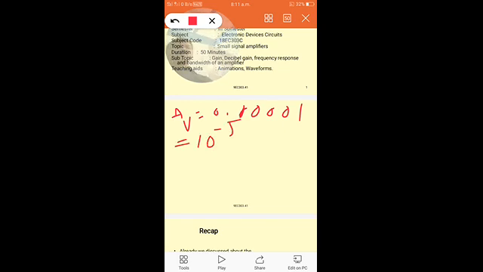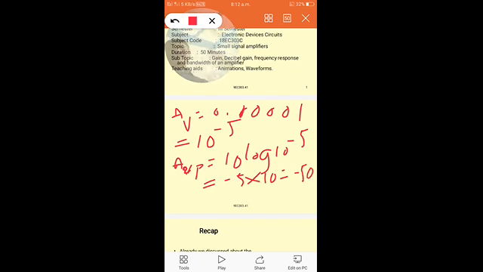So the power gain AP we can write is equal to 10 log of 10 power minus 5, that is minus 5 into 10, so minus 50 dB.